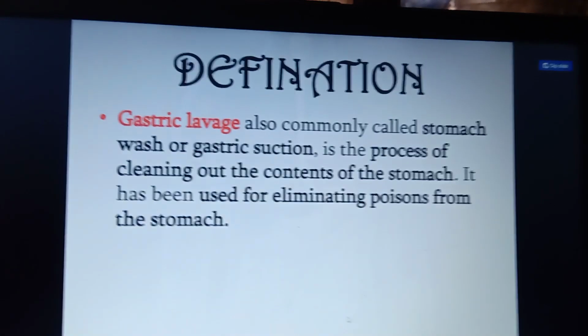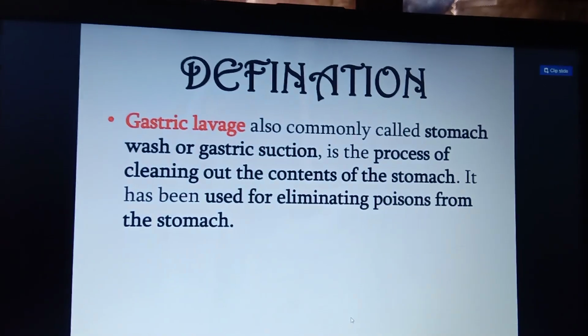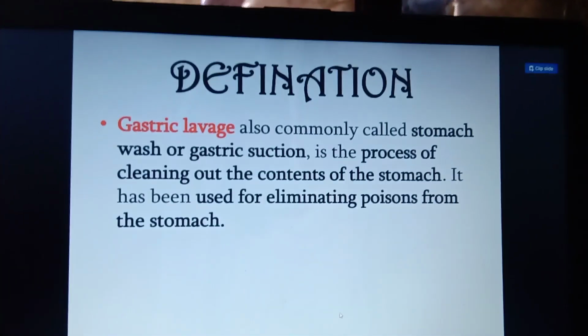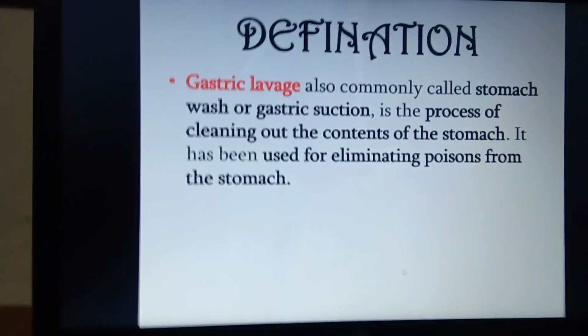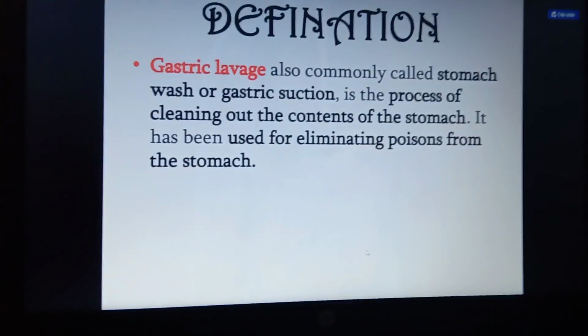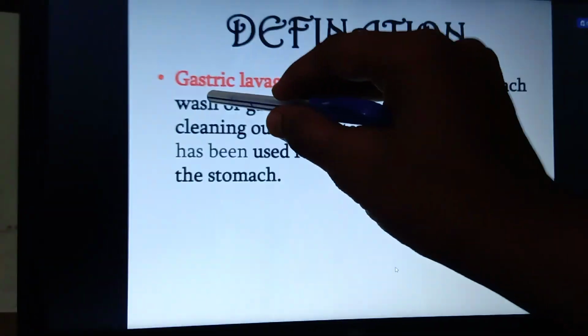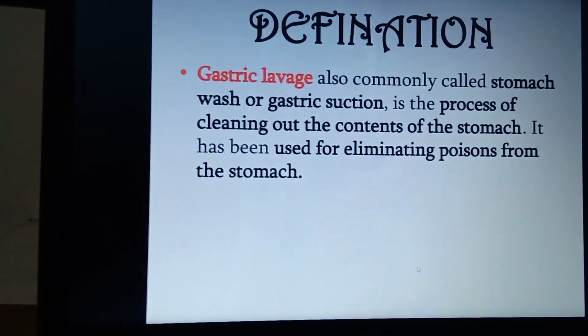Is it clear? So we are going to deal with them in one topic. It is nothing else but gastric lavage, gastric irrigation, or gastric suctioning. These are three similar words, and the procedure is also done the same way. So here we are going to deal with gastric lavage.